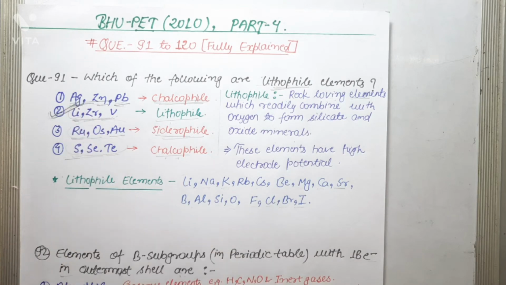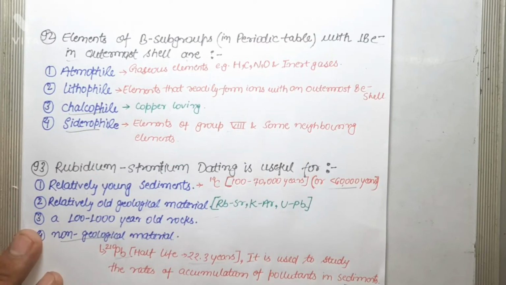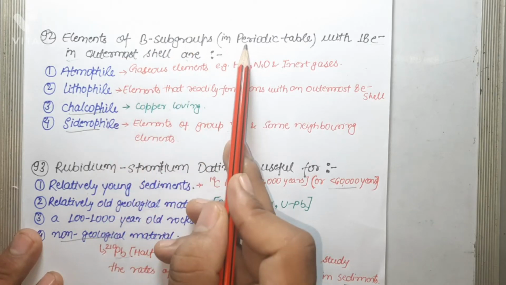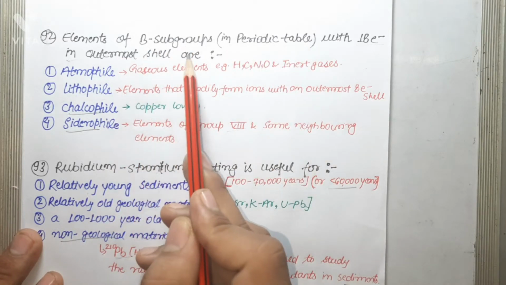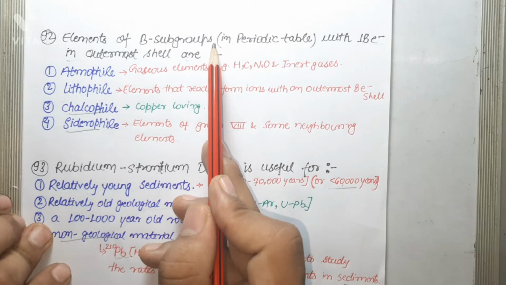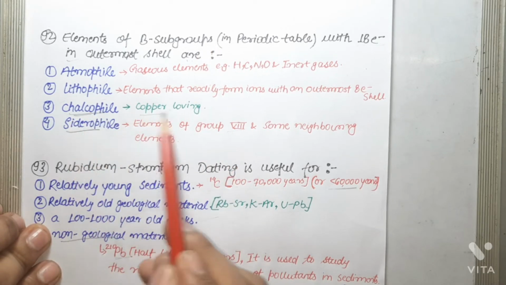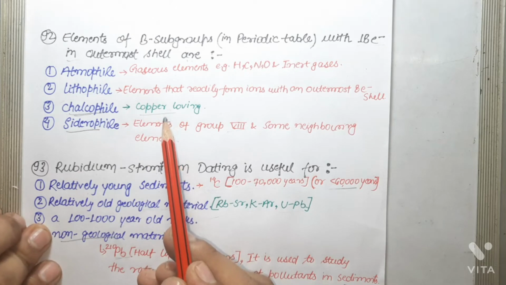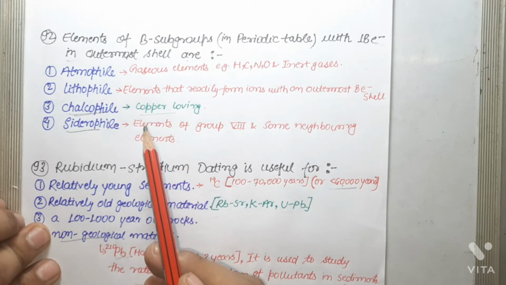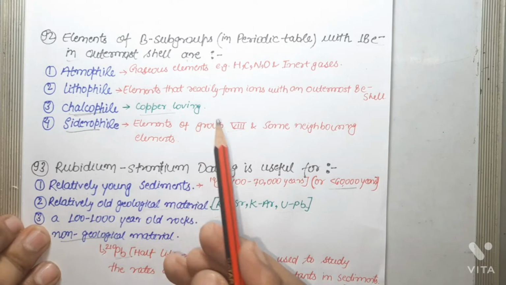Let us consider the next question which states: elements of B subgroups in the periodic table with an eighteen electron shell in the outermost shell are. So this is the crystal clear definition of chalcophile elements. Chalcophile elements are copper-loving, those elements of B subgroups with an eighteen electron shell in the outermost shell. So the correct answer of this question is chalcophile elements.